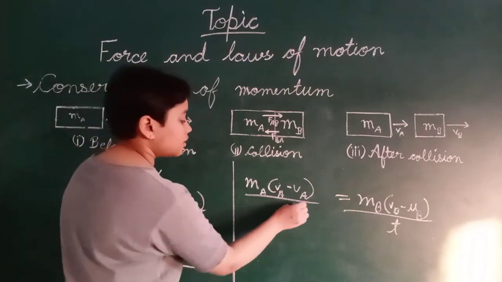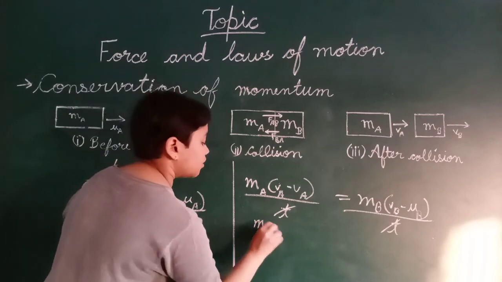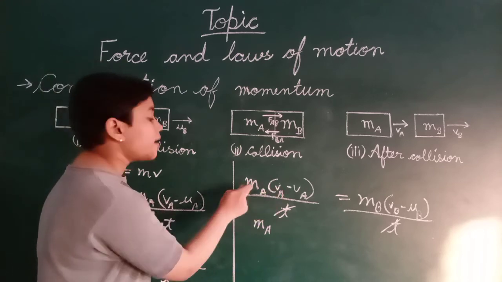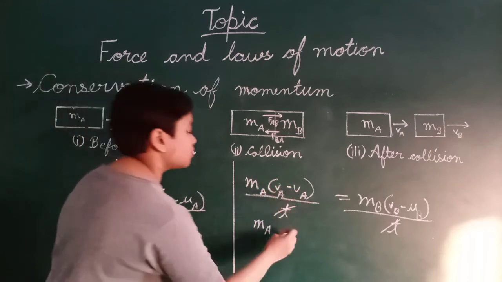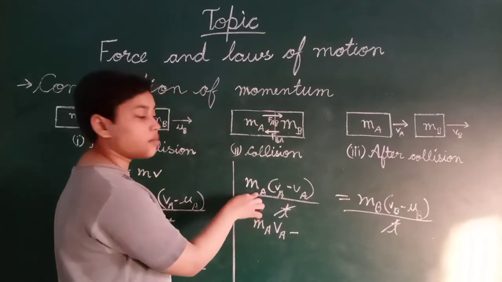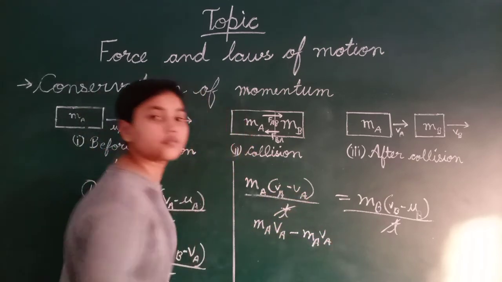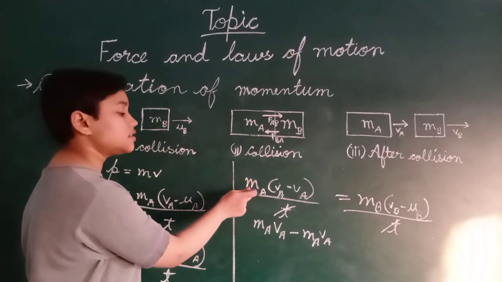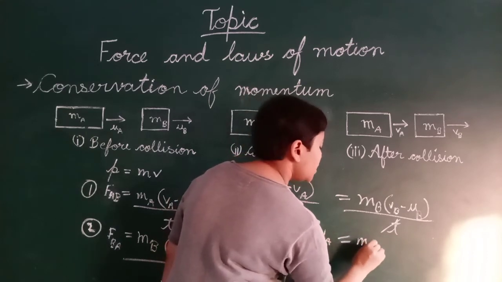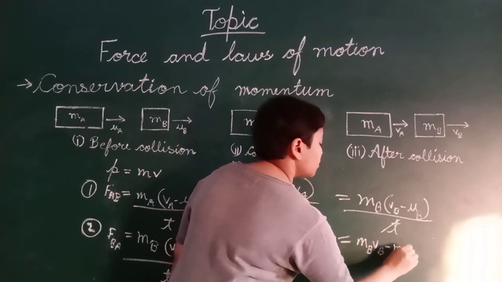Now what happens? T and T cancel. Then we can multiply MA on this part, so MA VA minus MA UA, and here MB VB minus MB UB.